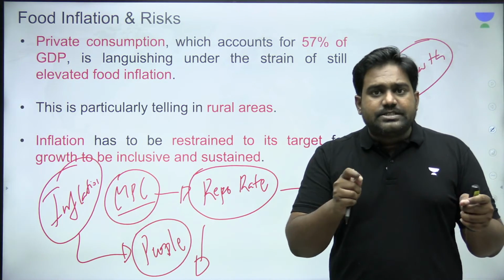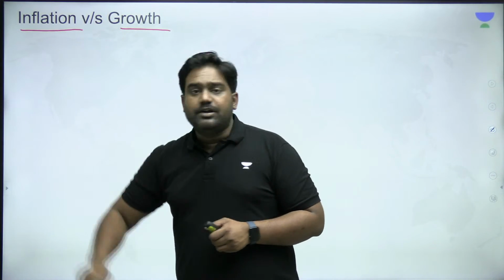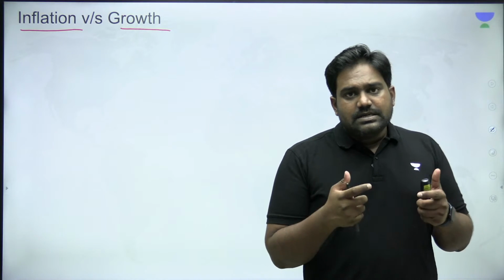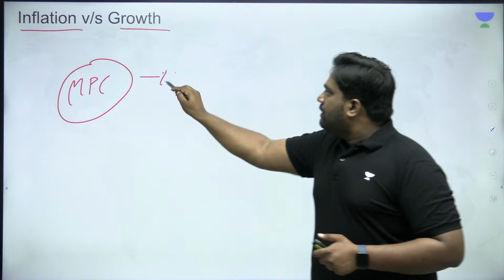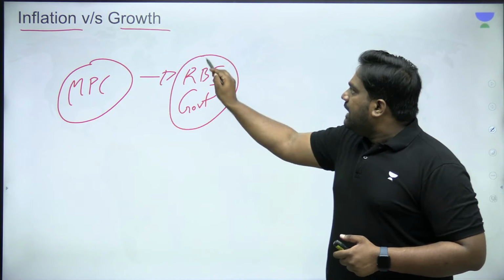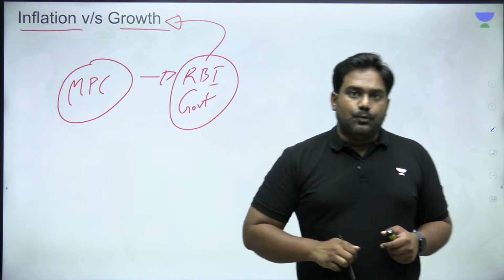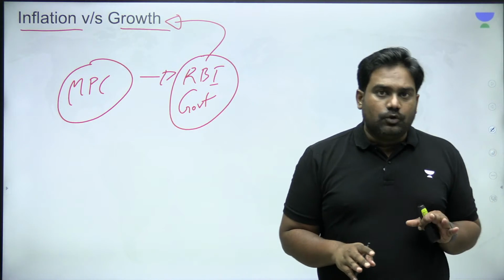So this is the complex relationship that exists between inflation and managing growth. This is a very challenging task for the Monetary Policy Committee. So both for RBI and the government, ideally there should be a balance between the two. There should be moderate levels of inflation with focus on growth.